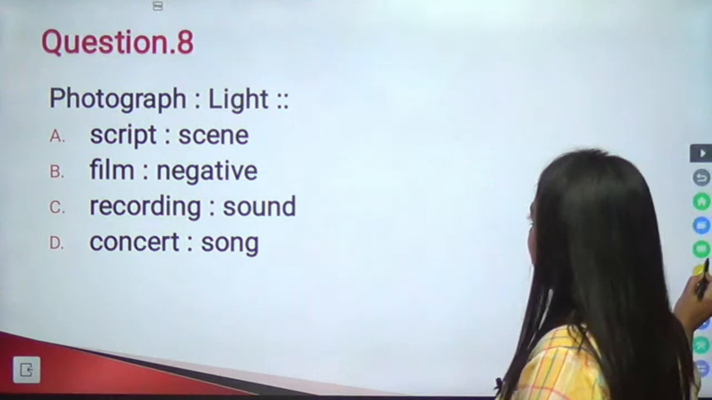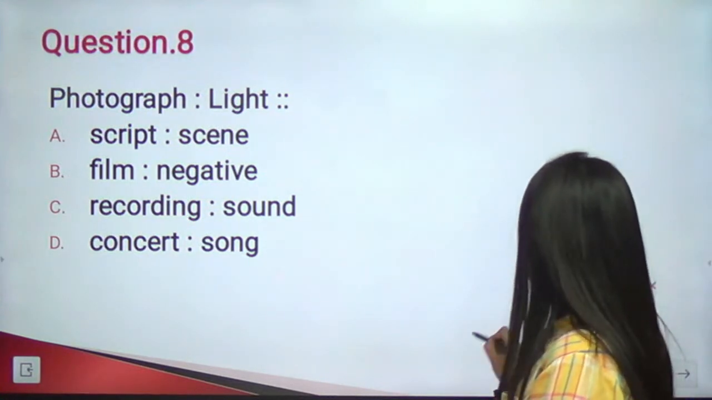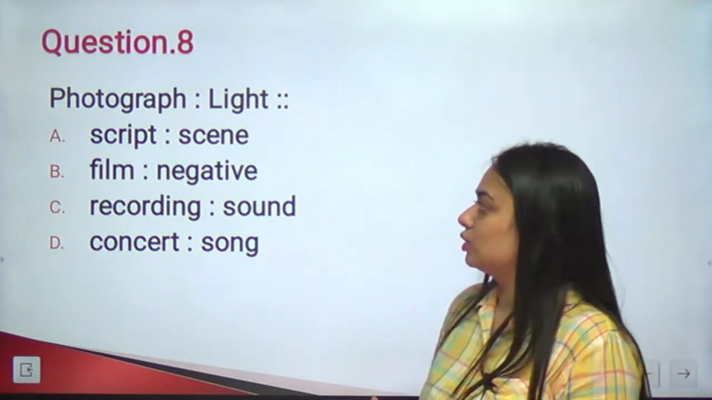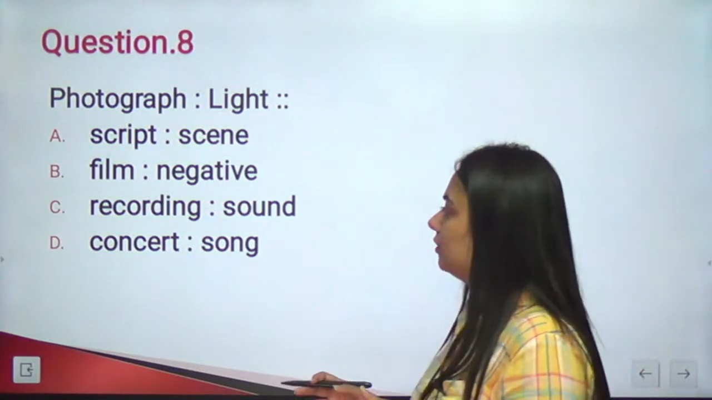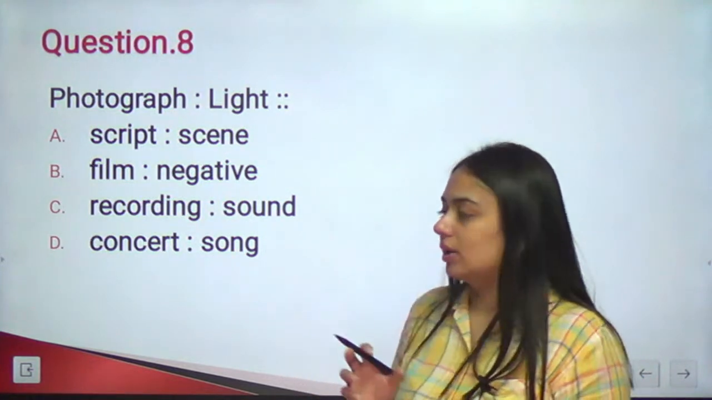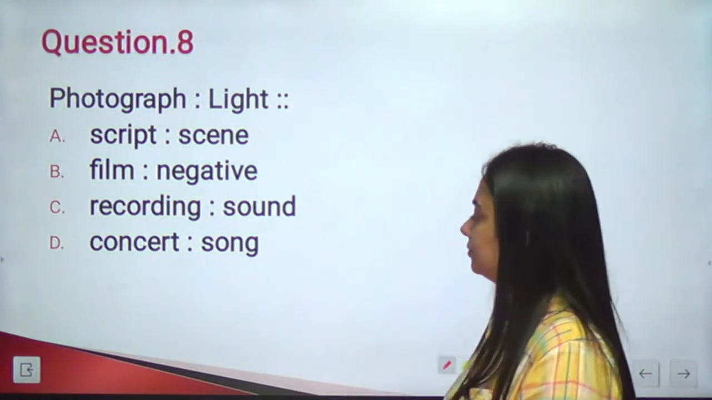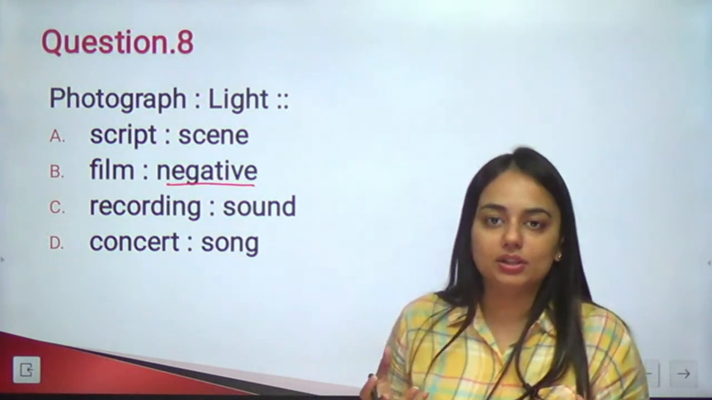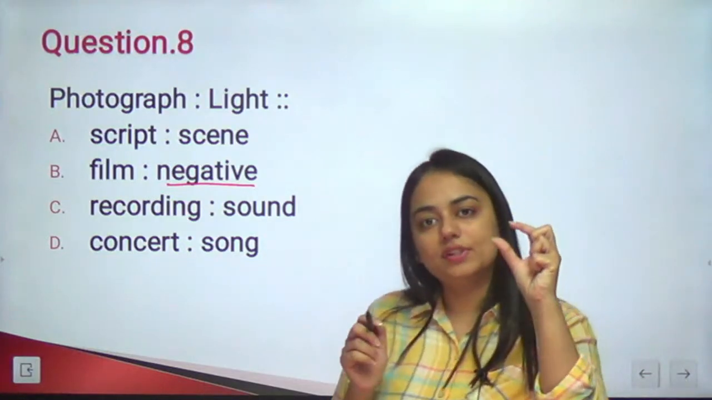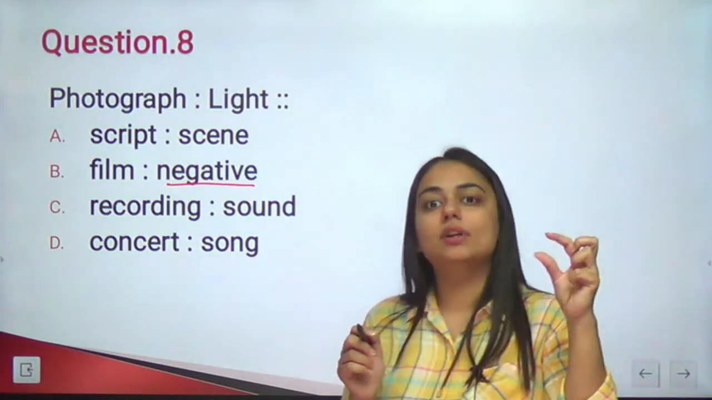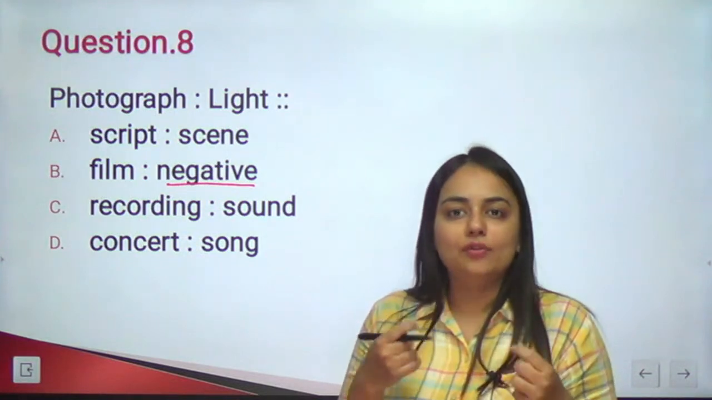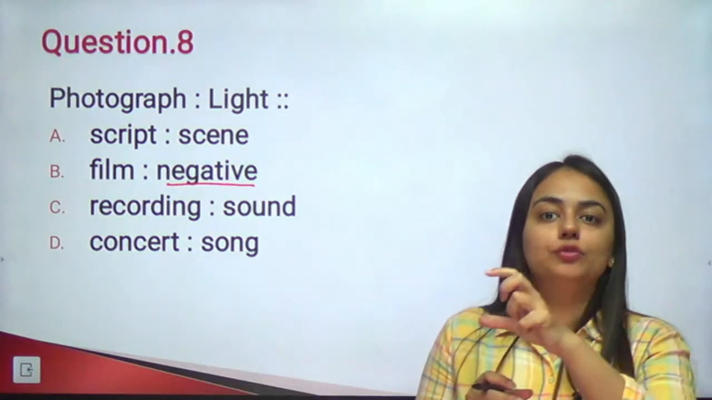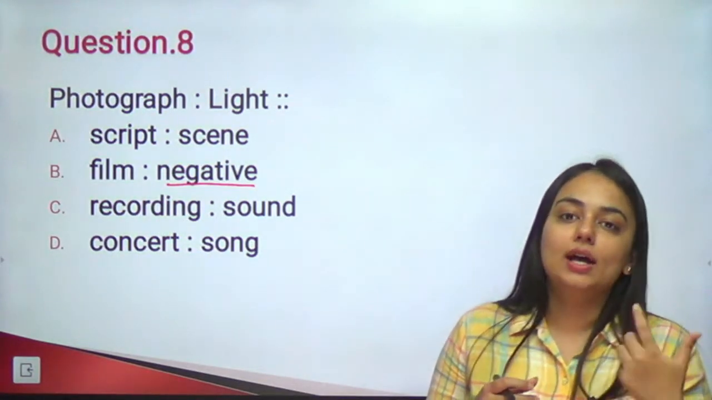Question number 8. Photograph is to light. Shouldn't be script is to scene, film is to negative, recording is to sound, and concert is to song. So this negative is not that opposite of the positive. I think you would have seen earlier when they used to have reels in camera, they would have to soak it in water and something like that, so that that copy of that reel or the photos was called as negative.